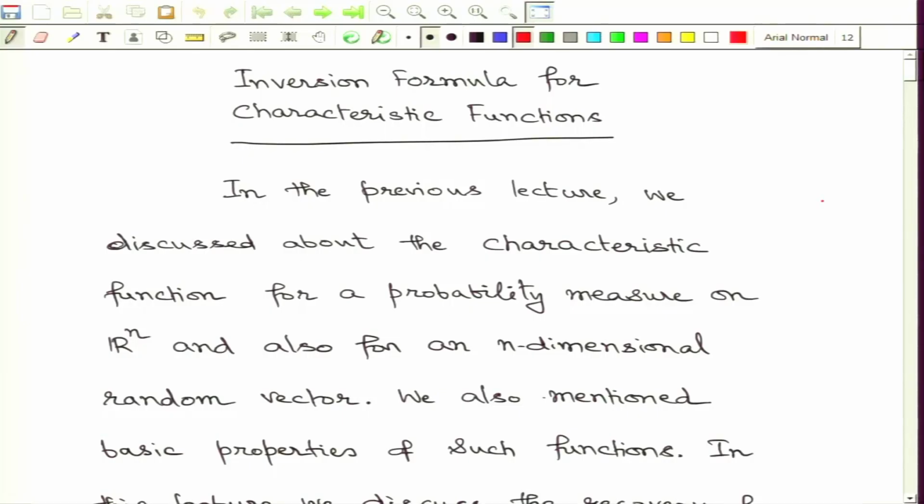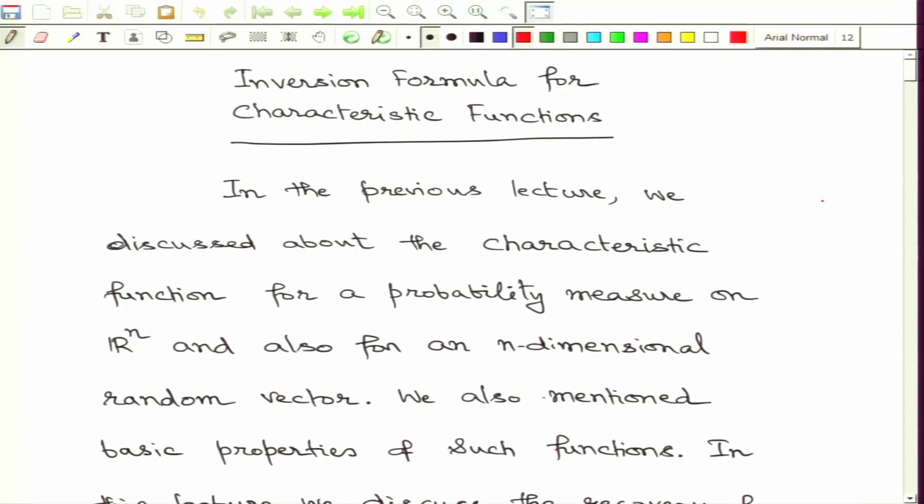In this lecture, we are going to talk about the relations between characteristic functions and probability measures, and of course in terms of the corresponding random variables. Our main question in this lecture will be this: suppose I have an unknown probability measure but with an explicit characteristic function, can I identify the underlying probability measure? This is what we are going to discuss. Without further delay, let us continue the discussion using the slides.